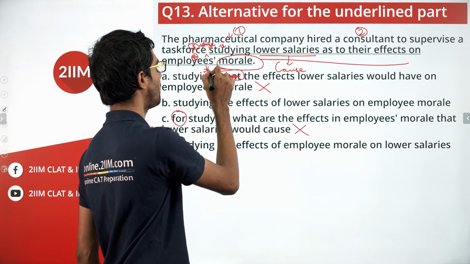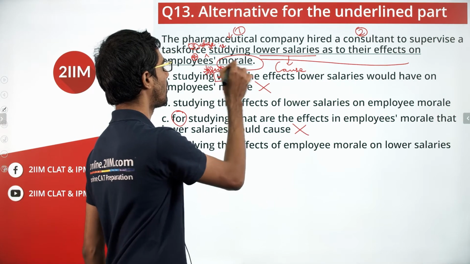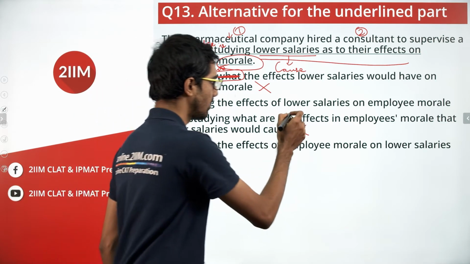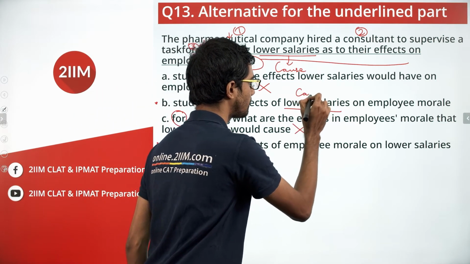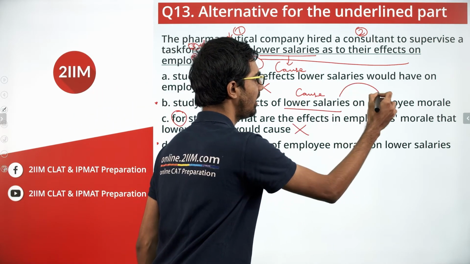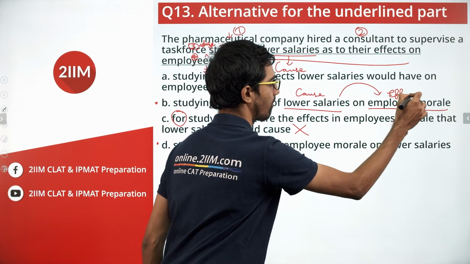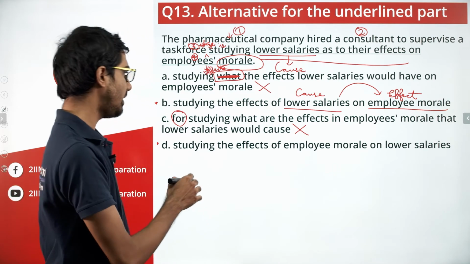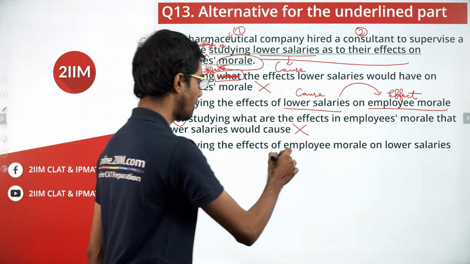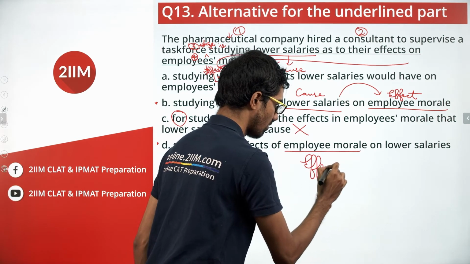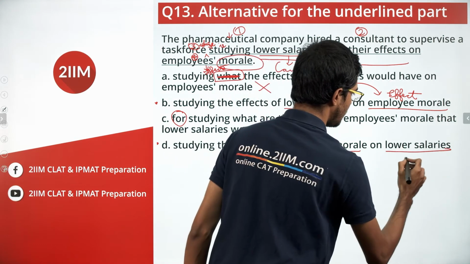So this is the effect. So studying the effects of lower salaries, cause, followed by on employee morale, effect. Here, studying the effects of employee morale, this is the final outcome or effect. On lower salaries, this is the cause.